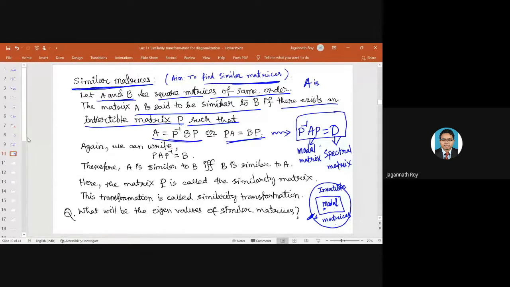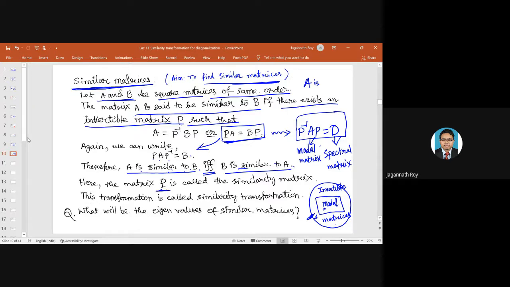So as you can see, if we can find such a P matrix, then it will satisfy this equation. Or in other words, since P is invertible, B can be written as PAP inverse. Therefore, A is similar to B if and only if B is similar to A. That means if A is similar to B, this will imply B is similar to A, and if B is similar to A, then it will imply A is similar to B. Okay. And this P matrix is called the similarity transformation matrix.